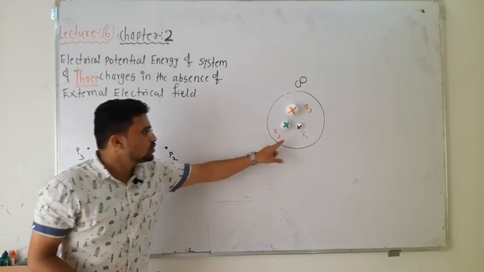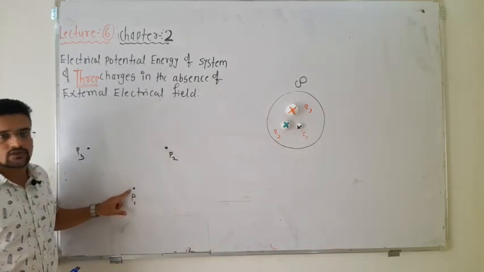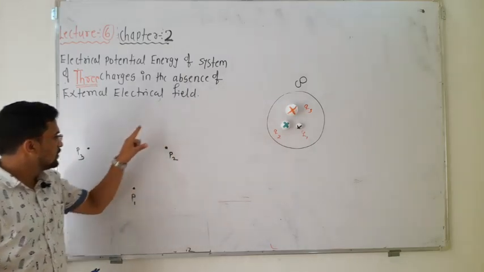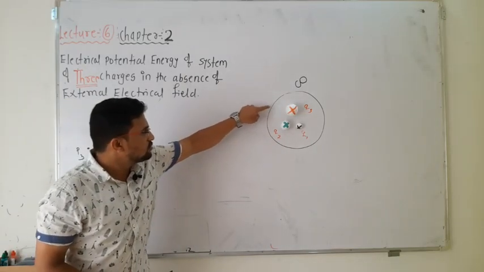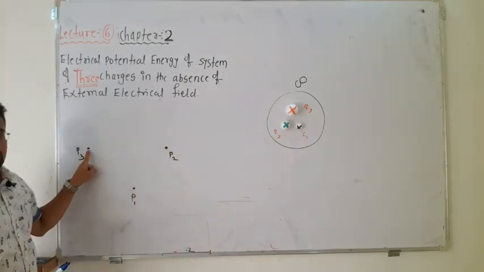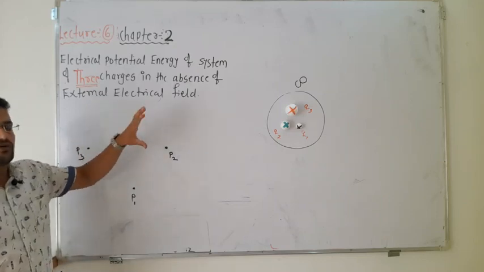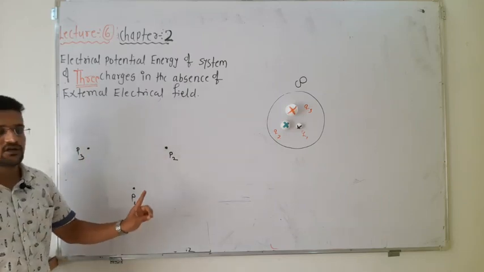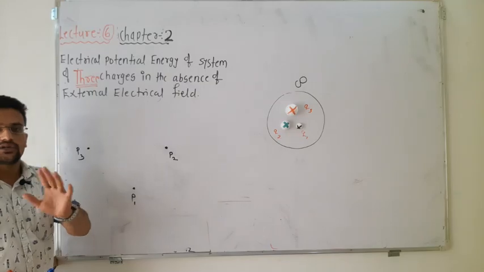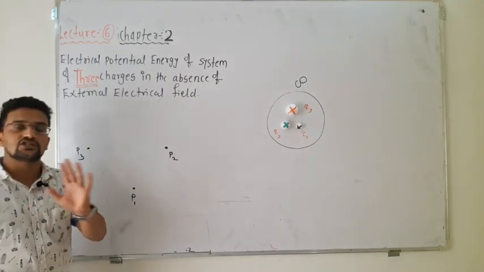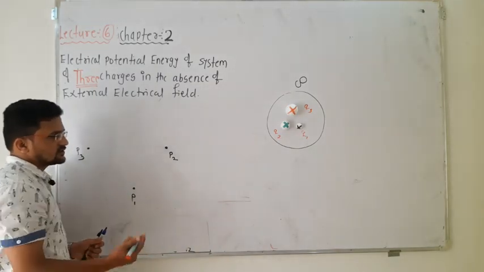q1 you have to bring and place over here. q2 you have to bring here and place over here. q3 you have to bring here and place over here. Whatever the total amount of work done in bringing each charge, if you add that work done, you will definitely get the potential energy stored. So we will see.